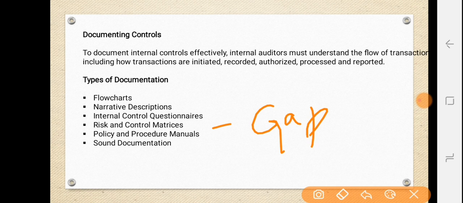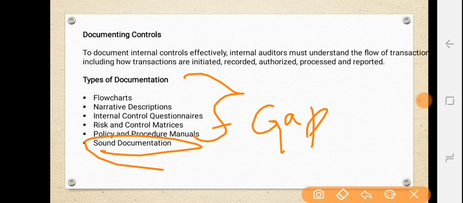Okay, regardless of the specific method used, auditors should pay close attention to the control documentation process as they will rely on these documents when evaluating control at a later stage. Okay, so all this mainly deals with sound documentation.